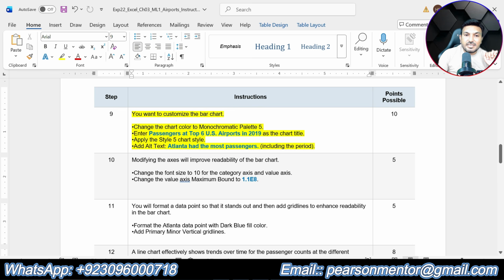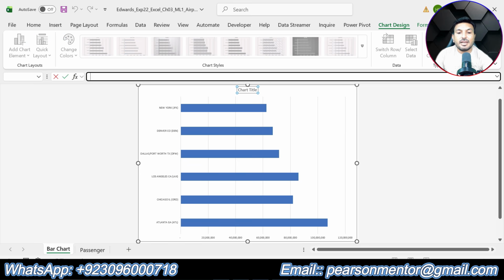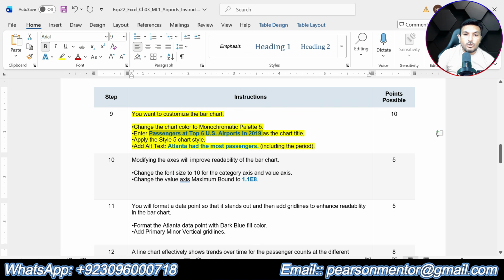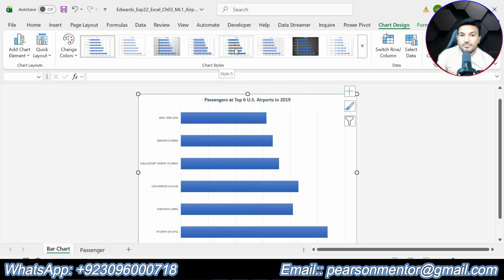Then enter passengers at top 6 US airport in 2019 as the chart title. So this is the title that we are supposed to give to the chart. So copy this title from here, passengers at top 6 US airport in 2019. So select this one. Go to chart title, select this one, click in formula bar and paste it here and press enter. Okay. Now apply style 5 chart style. So again select the chart and from the style option select style 5, this one.